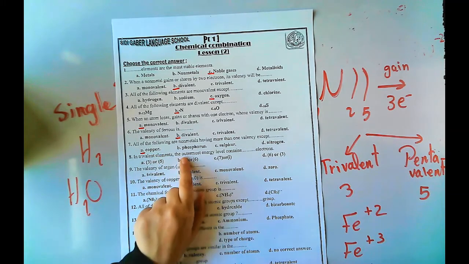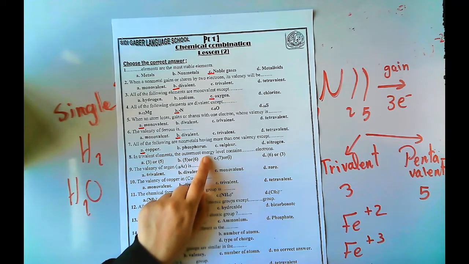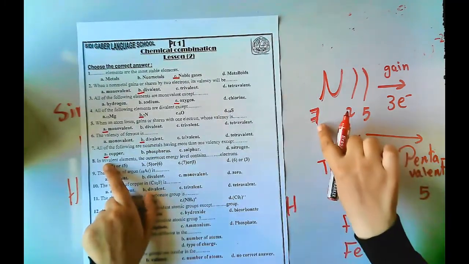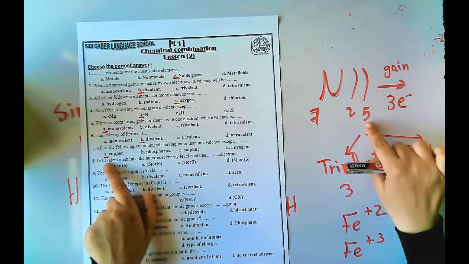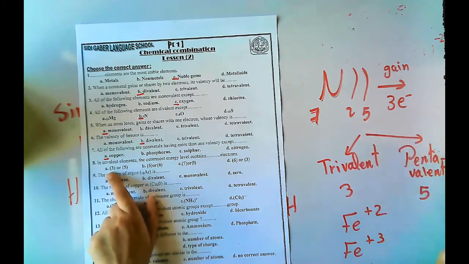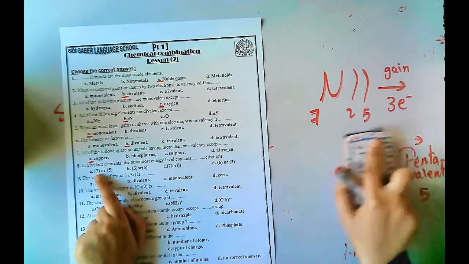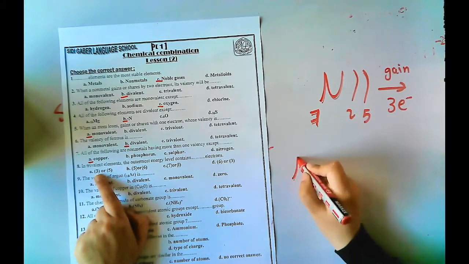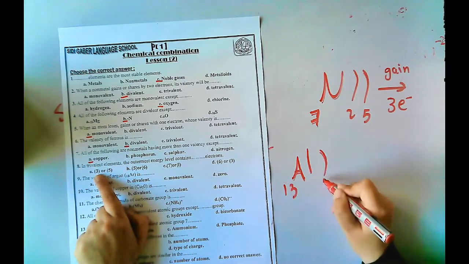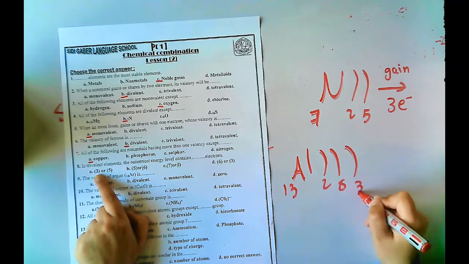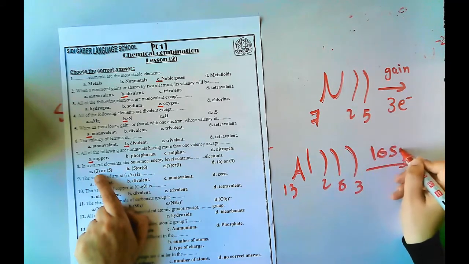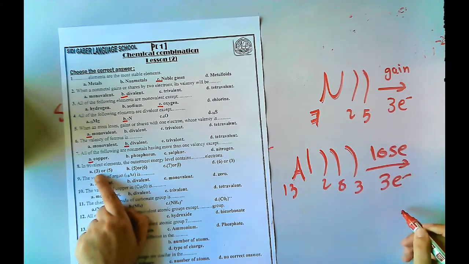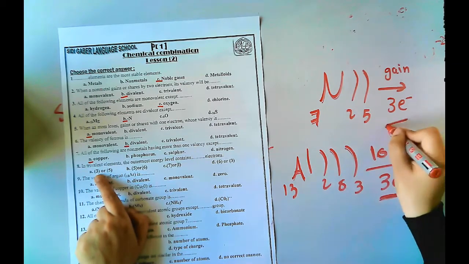In a trivalent element, the outermost energy level contains how many electrons؟ طب لسه قايلين trivalent like ايه؟ Nitrogen has 5. طب ممكن ايه كمان؟ Trivalent means like aluminium. اهي aluminium 13: 2 8 3, it will lose ايه؟ Lose 3. يبقى trivalent loses 3 electrons or gains 3 electrons.